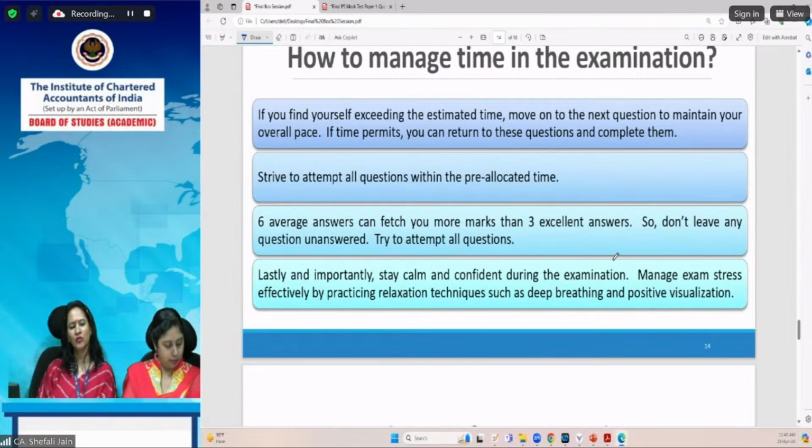Even in case of any question where there is an adjustment for which no treatment is required, you have to give the reasoning for the same: why it has been ignored, why something is added, why not added. Also, you have to give the reason why that particular adjustment is not applicable in that particular question.